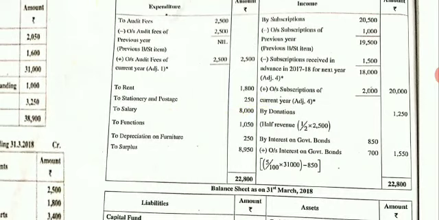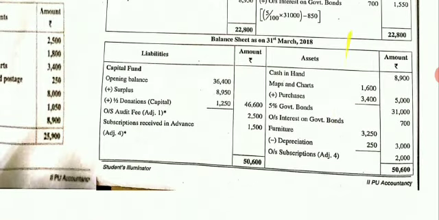So come to your income side. You have written interest on government bond, inner column 850. Next, add outstanding 700. So you get in the outer column 1,550. Now it is an income due, it is an asset. Come to the asset side of the balance sheet. Write outstanding interest on government bond 700.